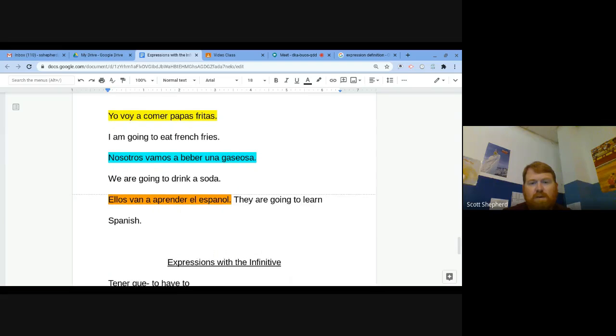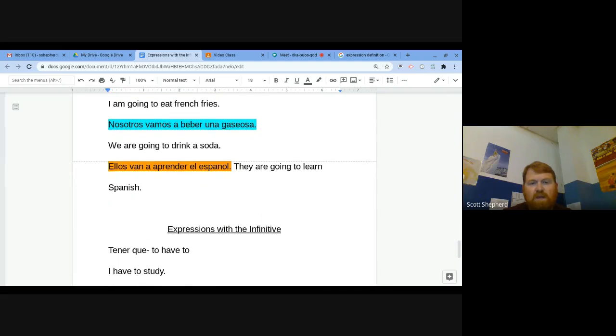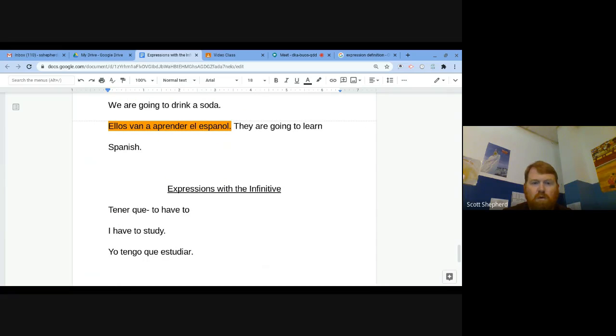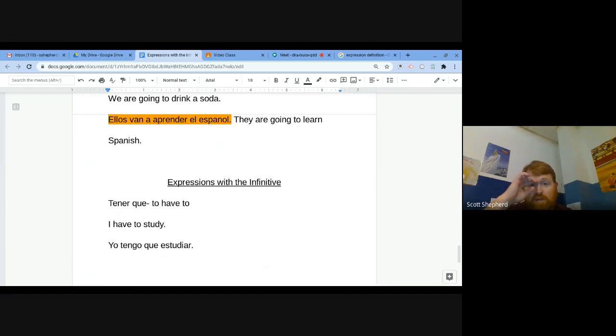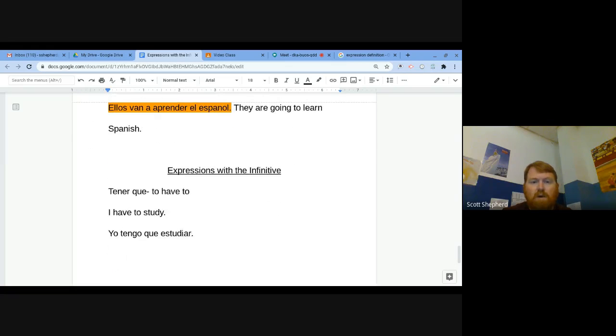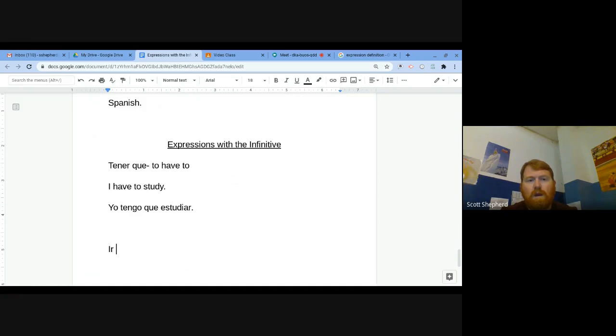So we had three expressions with the infinitive. Tener que, to have to. So, yo tengo que estudiar, I have to study. We had ir a, to be going to. So, yo voy a comer. I'm going to eat.